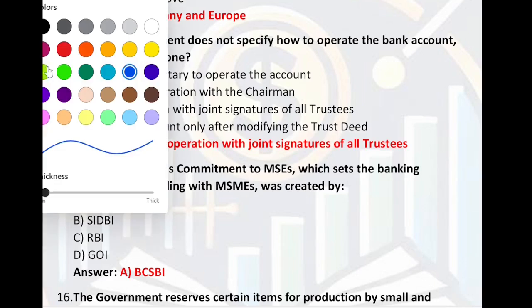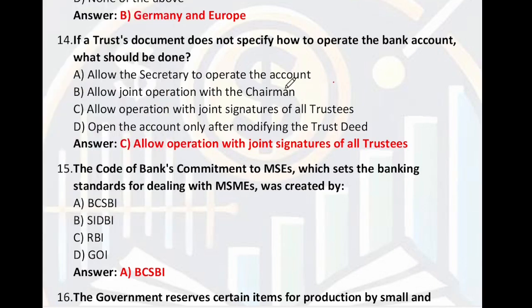If a trust document does not specify how to operate the bank account, what should be done? Allow the secretary to operate the account, allow joint operation with the chairman, allow operation with joint signature of all trustees, open the account only after modifying the trustee. So right answer is allow operation with the joint signature of all trustees.